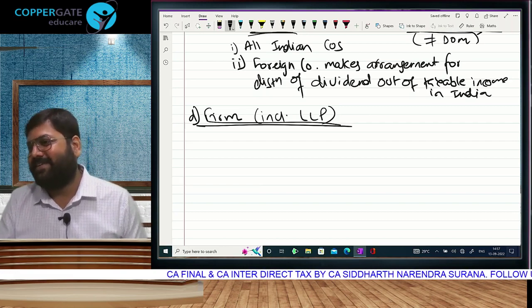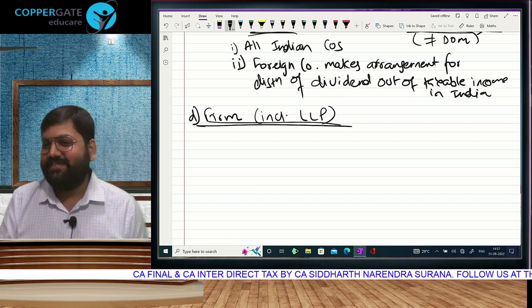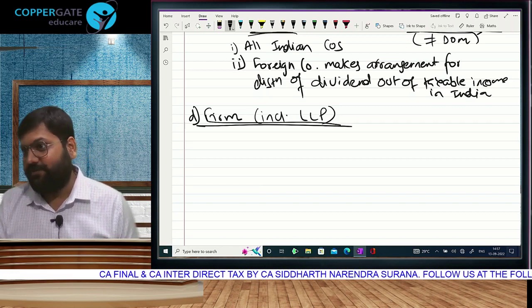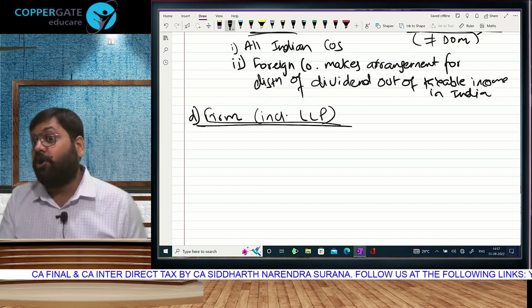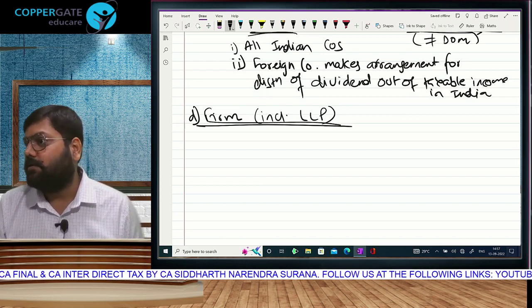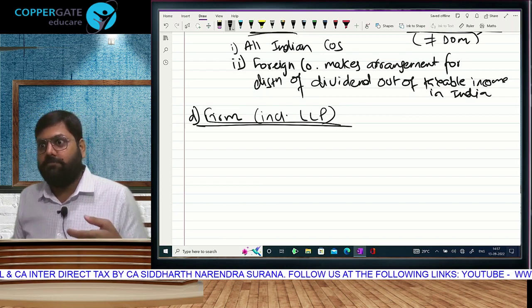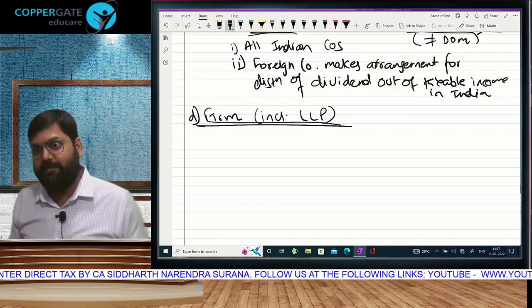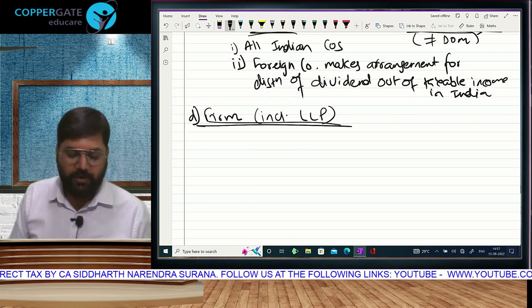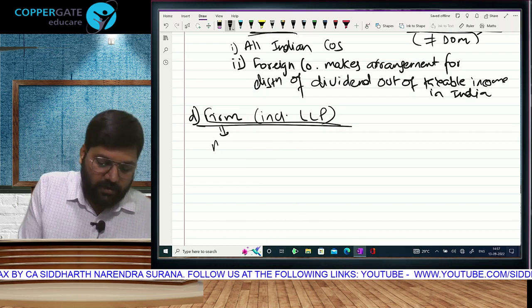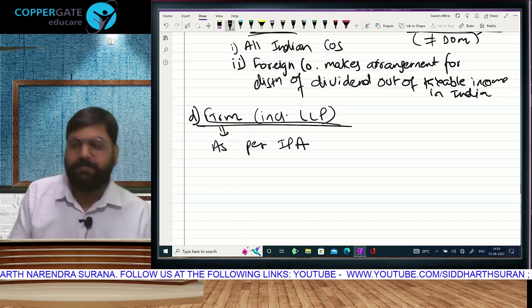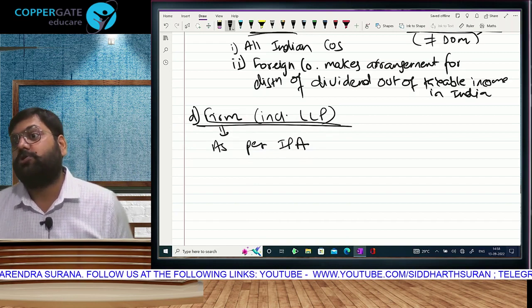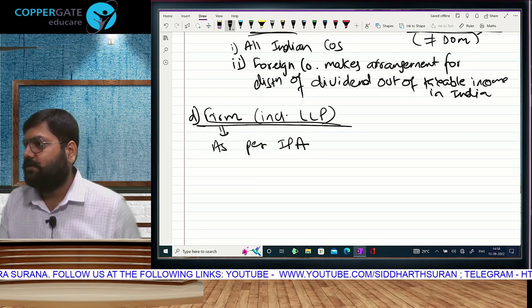That doesn't matter. The point is, what you said was the definition of firm as per the Partnership Act. And now we want to know firm as per income tax. We have to see what a firm is in income tax. Good news. That same firm which is a firm as per the Indian Partnership Act is also a firm liable to pay tax here.